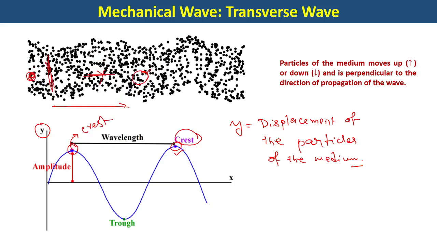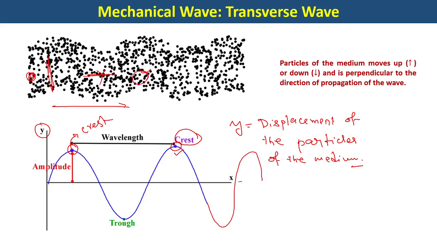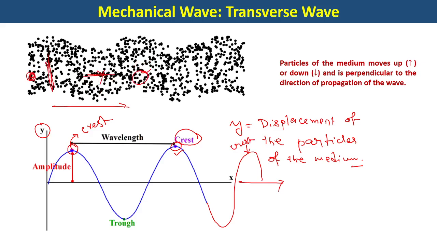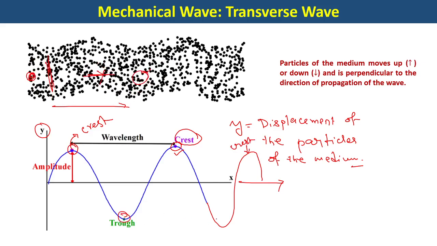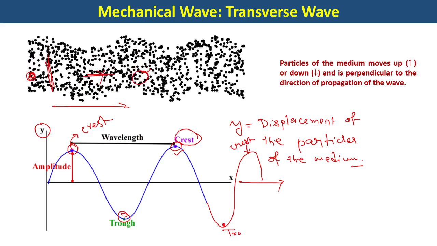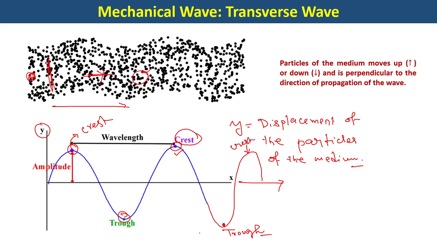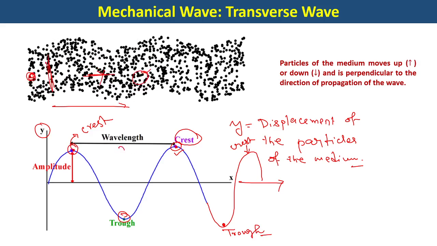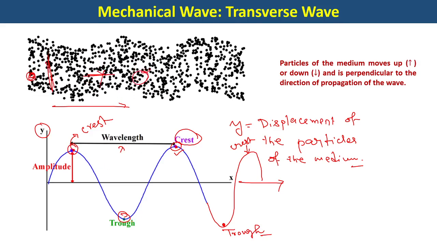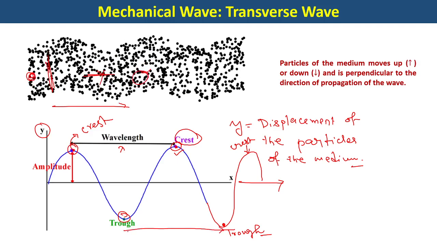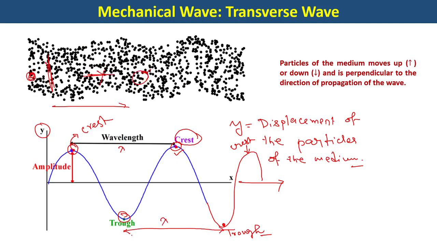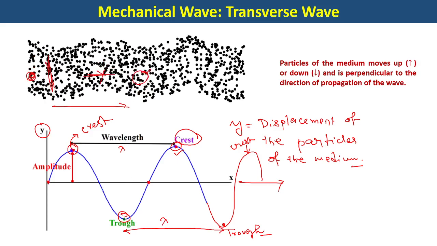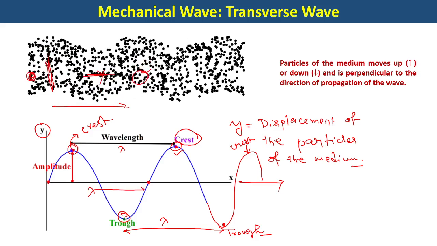Doesn't matter if this wave is propagated more, even if you extend it even more, this is also a crest. And these regions are known as trough. So this is a trough, this is also a trough. All right. And this distance from one crest to another crest is known as the wavelength lambda, or from one trough to another trough is also the wavelength lambda, or from this point to this particular point, this is also a wavelength lambda.